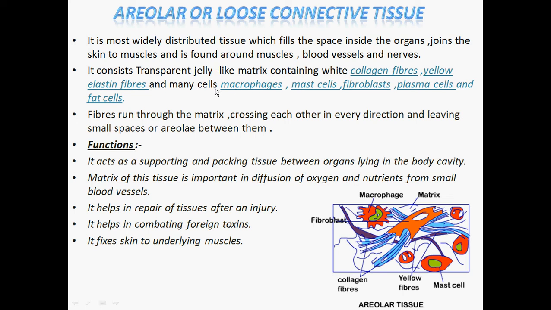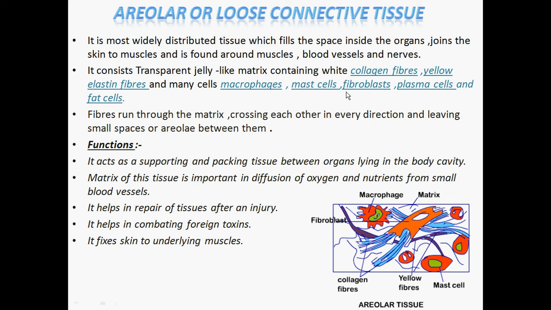Students, the loose connective tissue contains a transparent jelly-like matrix which contains certain fibers like collagen and elastin fibers, and some cells like macrophages, mast cells, fibroblasts, plasma cells, and fat cells. These fibers and cells have different roles to play in this particular tissue. As we understand from its function, it is meant for repairing various kinds of tissues after an injury. We can understand this by the fibroblast function.